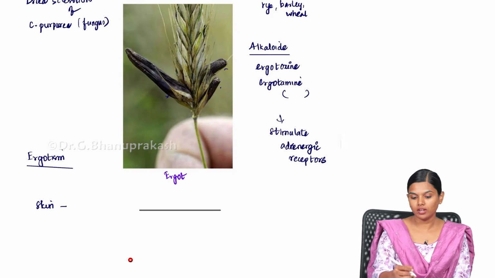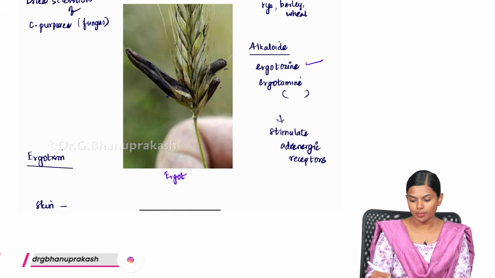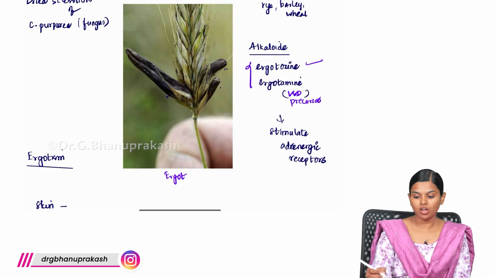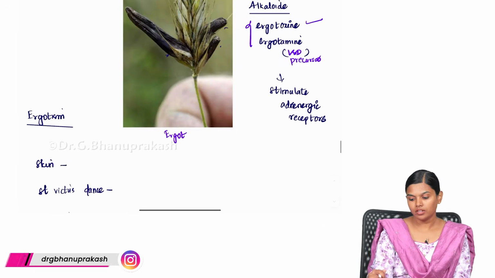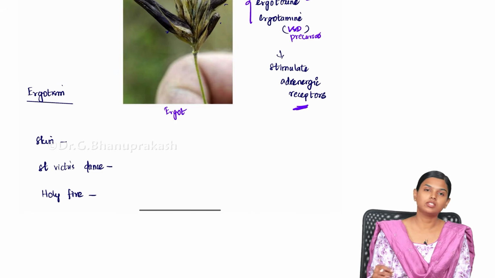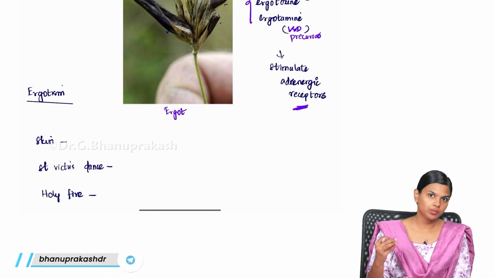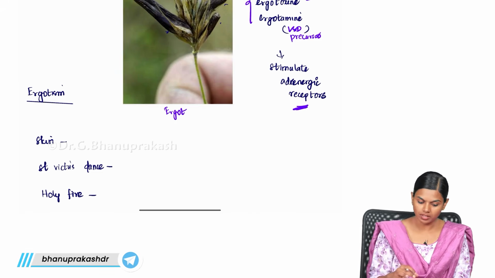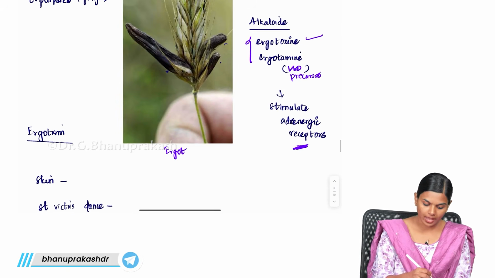And this ergot contains alkaloids known as ergotoxin and ergotamine, and this ergotamine is an LSD precursor. So, these are the alkaloids, ergotamine and ergotoxin. They will lead to stimulation of the adrenergic receptors. So, this ergotamine will stimulate all the adrenergic receptors, and you will get something known as ergotism.